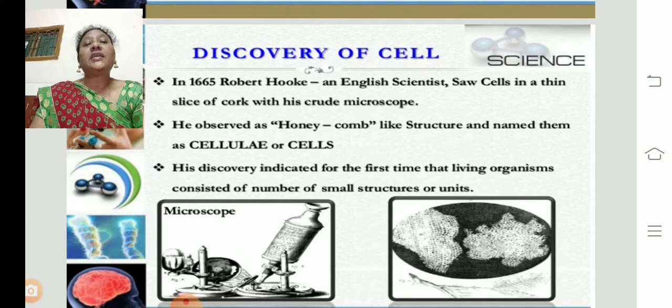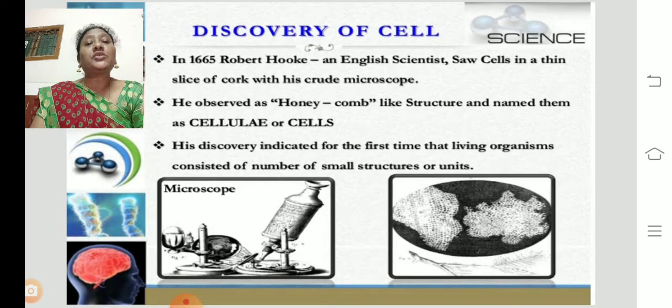Okay, so let us see the discovery of the cell. In 1665, Robert Hooke, an English scientist, saw cells in a thin slice of cork, using a crude microscope. It is not a well defined microscope. The microscope which was used by Robert Hooke, you can see that is a crude microscope. He observed honeycomb-like structures and named them cellulae, or cells. Cell in Latin means a room.